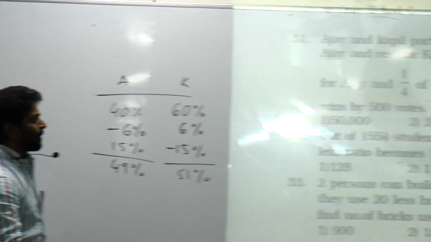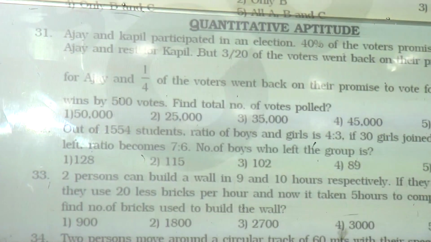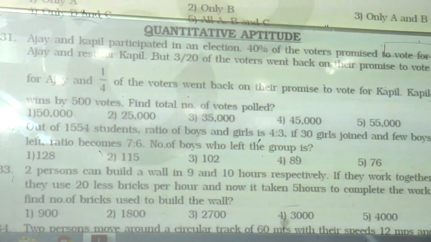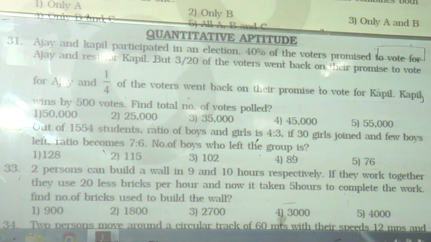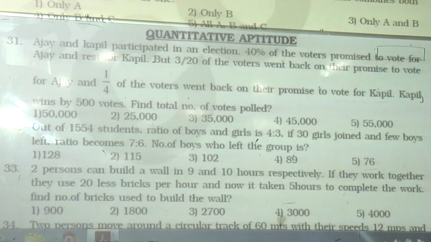Next, 32. Out of 1554 students, the ratio of boys and girls is 4:3. If 30 girls joined and a few boys left, the ratio becomes 7:6. Find the number of boys who left the group.